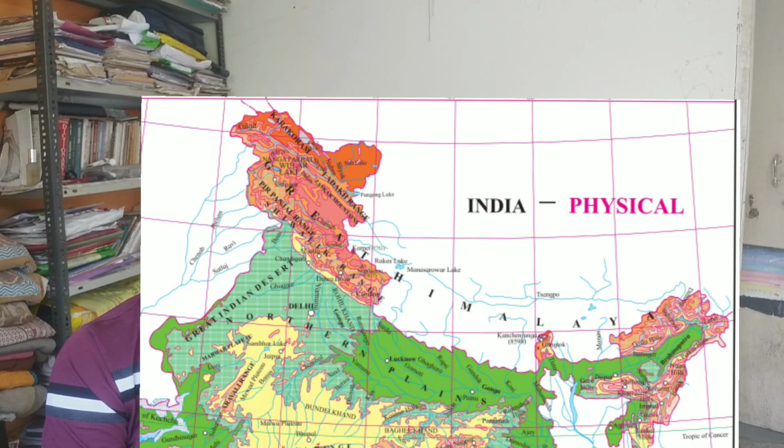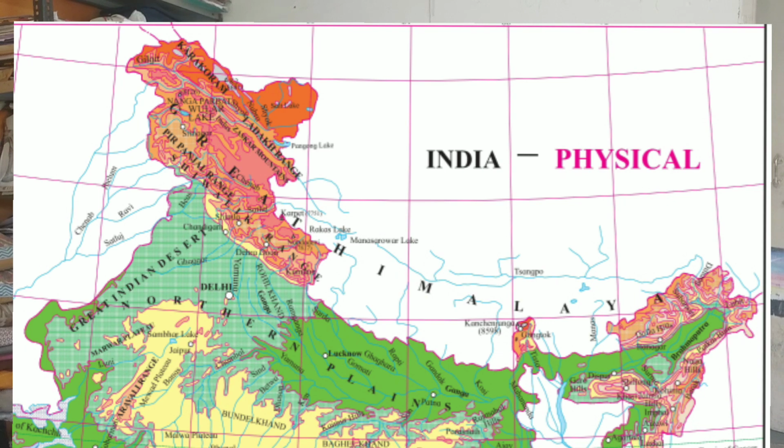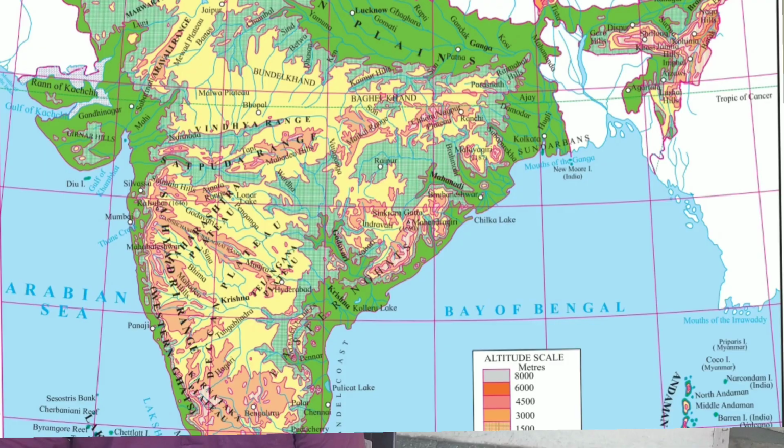If you observe this map very carefully, you might find that this green color has various shades as well. Particularly towards the western side, the shade is a little bit light, and as you come towards the eastern side of India, you may find that the greenish color shade is becoming darker and darker. This is the plain area, and as we cross this plain area towards the south, you may find some yellowish parts.